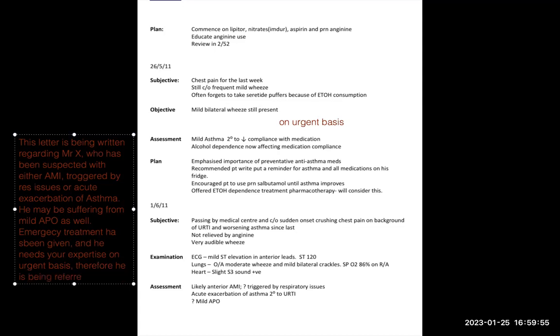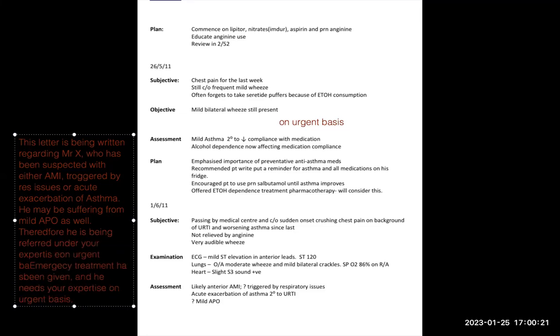Now, if you read this thing, it has been written in a good way, but still there are some things I can improve. Suppose if I take this line from here, if I cut it and if I write it here that he's having this problem, then I can say, therefore, he is being referred under your expertise on urgent basis. Now even though I have not given complete information, this looks much better than what I wrote earlier.